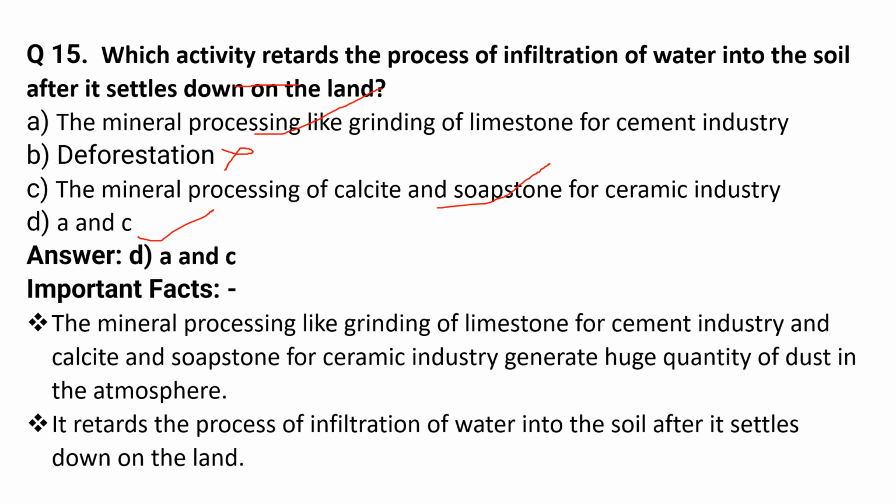Let us know some important facts. Mineral processing, like grinding of limestone for the cement industry and calcite and soapstone for the ceramic industry, generates a huge quantity of dust in the atmosphere. It retards the process of infiltration of water into the soil after it settles down on the land.